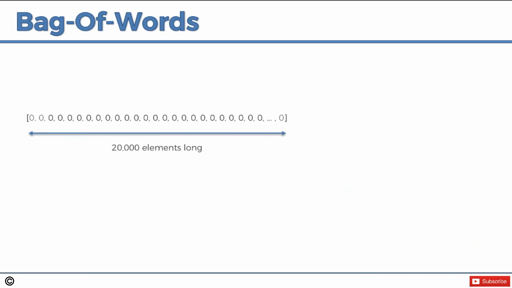And the other thing is, here you can see I've grayed out the first two and the last one. The first two are going to be reserved for SOS and EOS. SOS stands for start of sentence. EOS stands for end of sentence. And the last one will be reserved for special words. And that's for those words that you're wondering about.